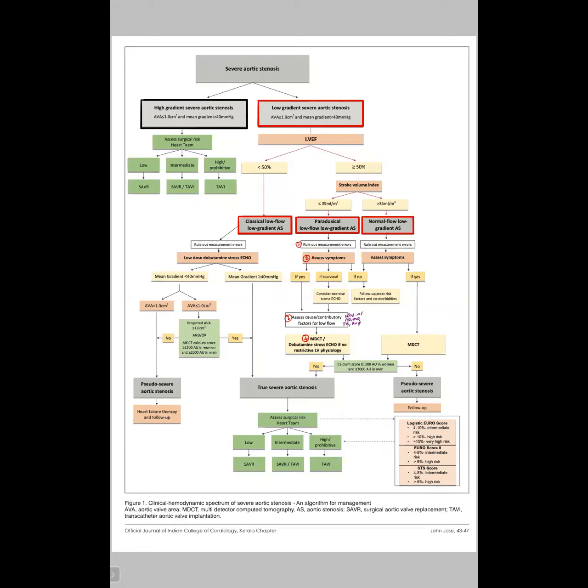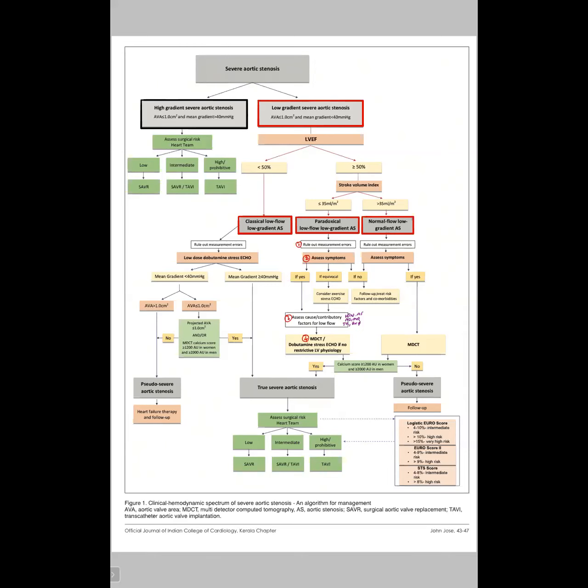Those factors are hypertension: if systolic blood pressure is more than 140, there are high chances that the gradient is lower than expected, less than 40. Other parameters are other valve abnormalities affecting aortic flow, like MS, MR, TR, RV dysfunction and AF. The fourth step is CT assessment for calcium score, or dobutamine stress if there is no restrictive physiology.